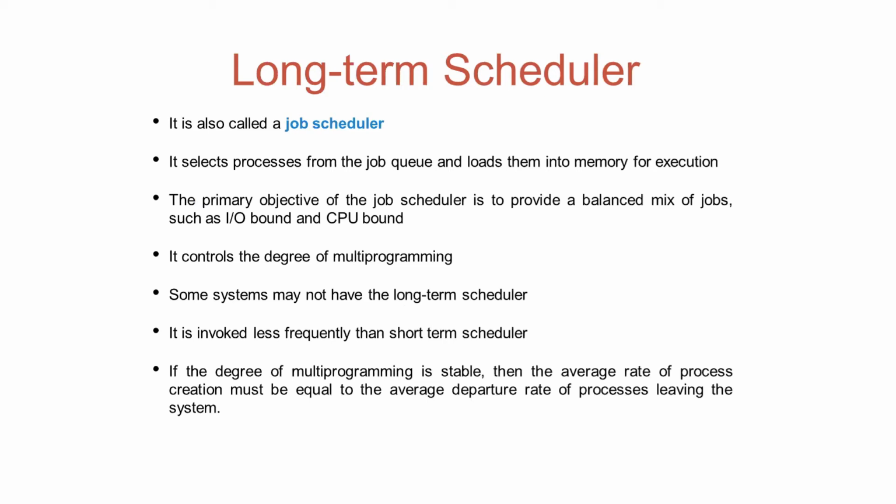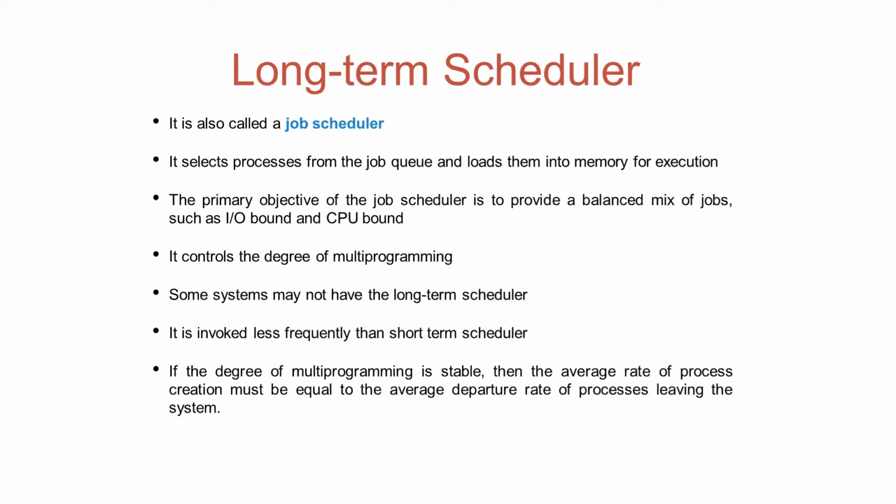Now take another case. If all the processes are CPU bound processes, then what will happen? Whenever processes come, they will go to the CPU for execution. After that, they will need some input output, but their IO bursts are very small because they are CPU bound jobs. So they will quickly finish their input output and go again to the ready queue, waiting for the CPU. So they will be waiting in the ready queue for a long time. So it is the job of the long-term scheduler to select a proper mix of jobs so that the CPU is not sitting idle and IO devices are not sitting idle.